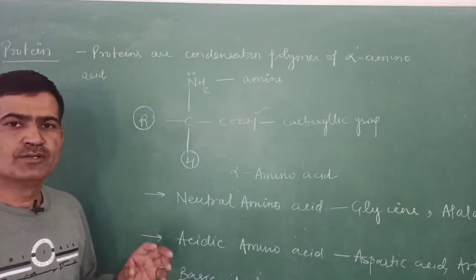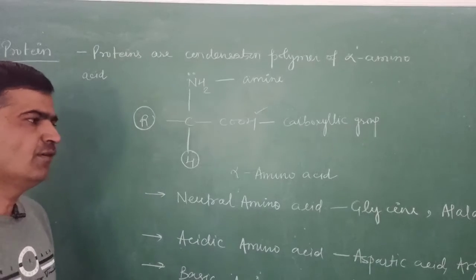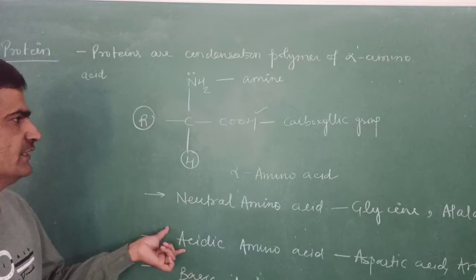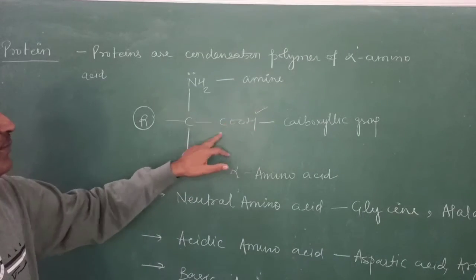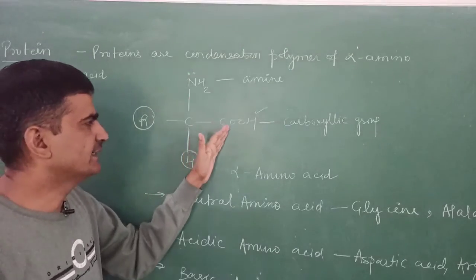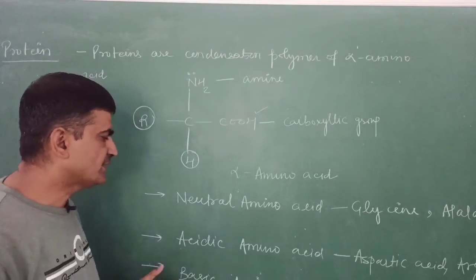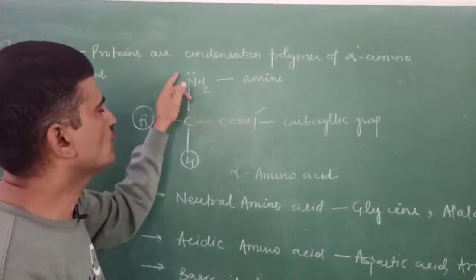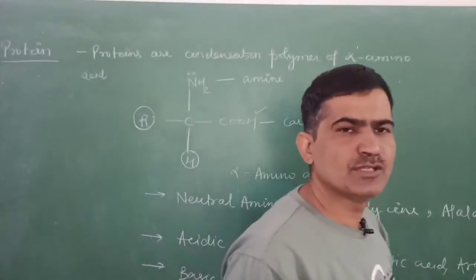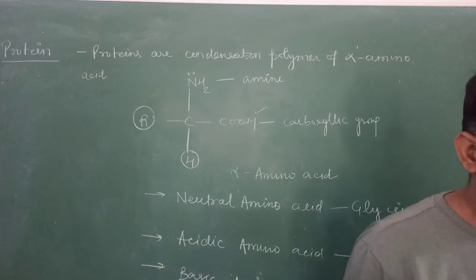So you must know the name of at least one alpha amino acid of each type. In the acidic amino acid, the carboxylic part is more than that of the amino part. That's why it is acidic in nature. In the case of the basic amino acid, the number of amino groups is more than that of the carboxylic group, and it changes to basic in nature.